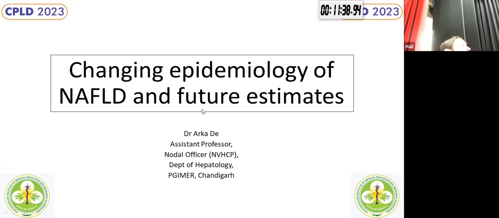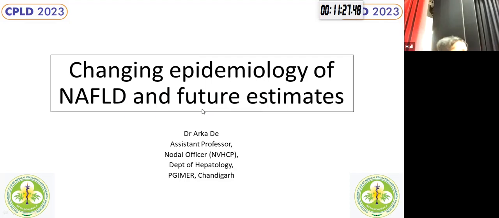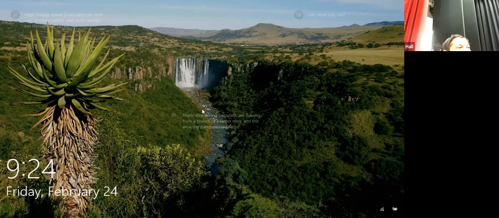The worrisome thing is that obesity is rising in various countries. So in all these Asian countries, we can see that obesity has gone up by almost 2 to 3 times over the last 15 years. And it's expected that the NAFLD prevalence will parallel the surge in the rise in obesity. Again, in the diabetic group, the meta-analysis of almost 80 studies showed that 56% of patients with diabetes have underlying NAFLD.